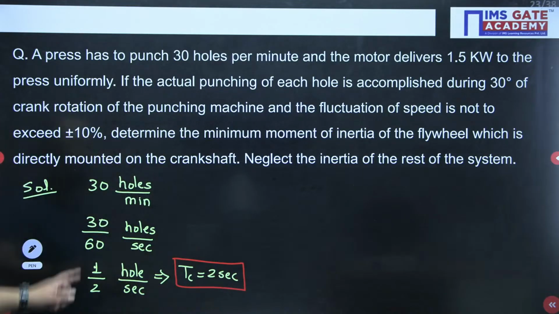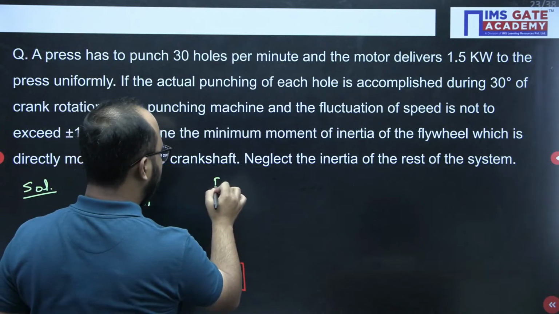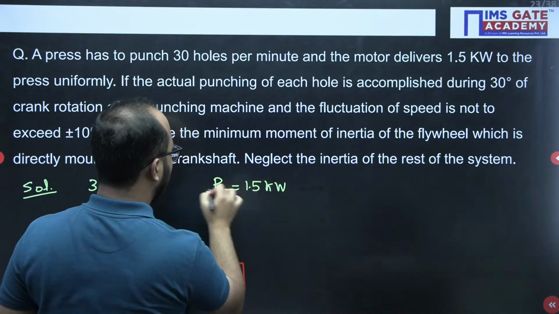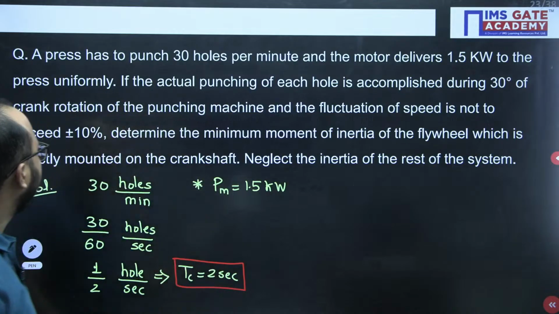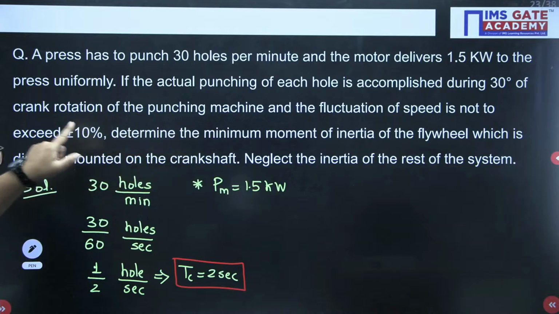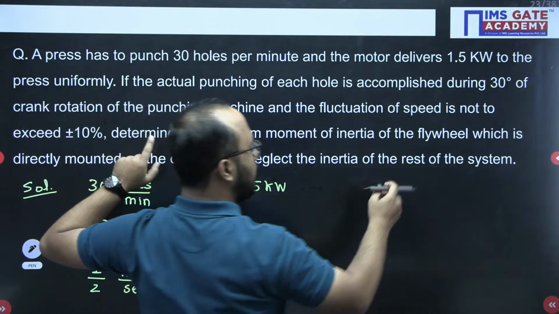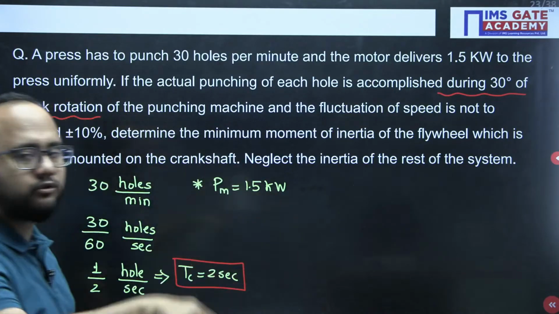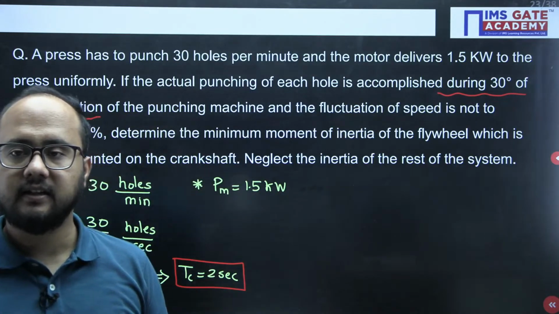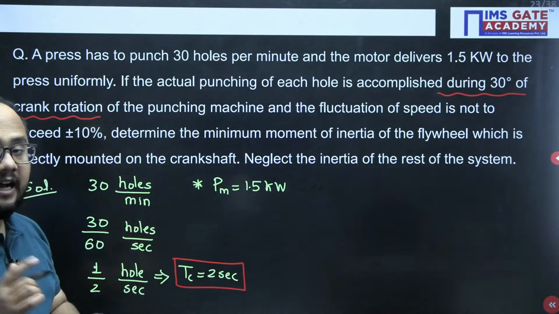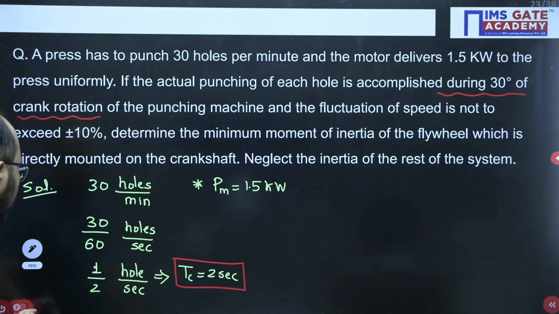Okay. Motor delivers 1.5 kilowatt. So power of motor is given. If the actual punching of each hole is accomplished during 30 degree of crank rotation, I hope you remember 30 degree of crank rotation. This is the theta for which actual punching happens. Yes, Vinay Kumar, correct. Your answer is correct. 8 kilojoule. I hope you remember I was telling you regarding the theta.